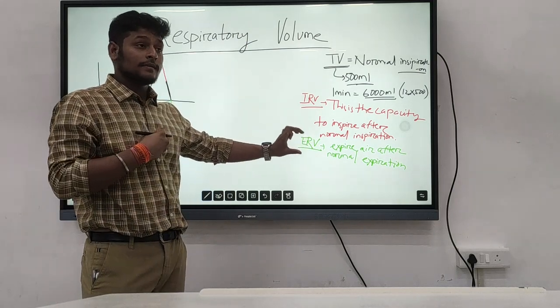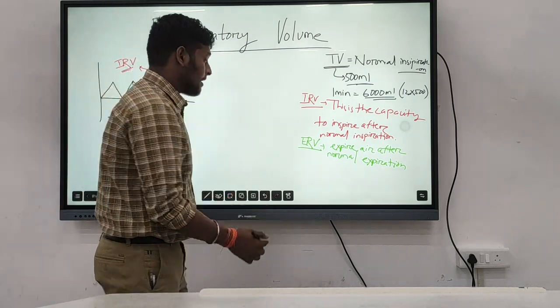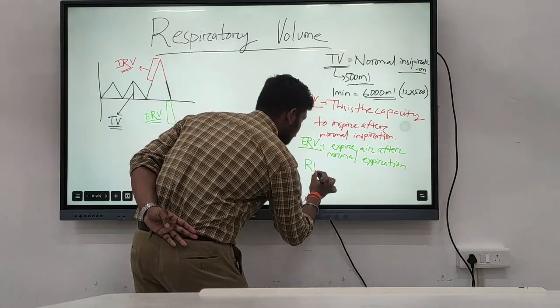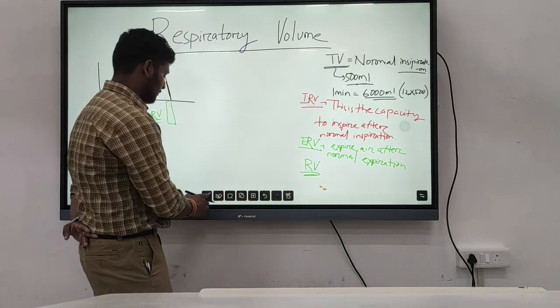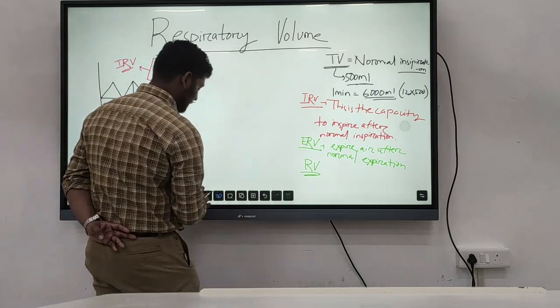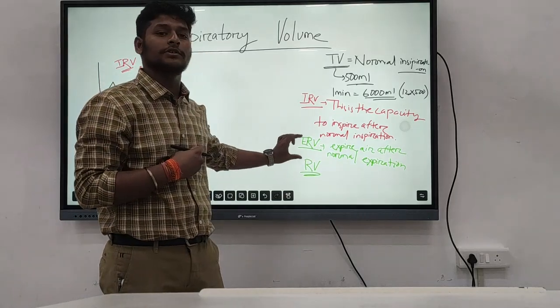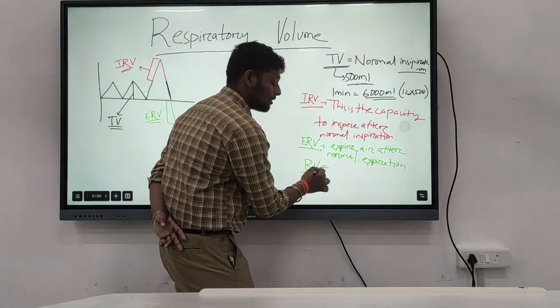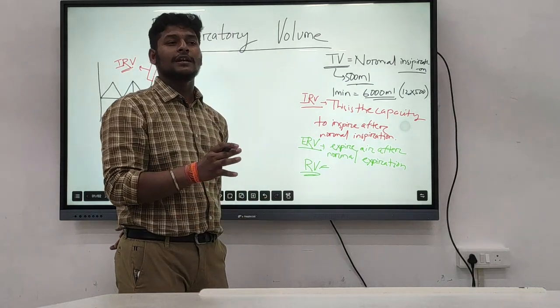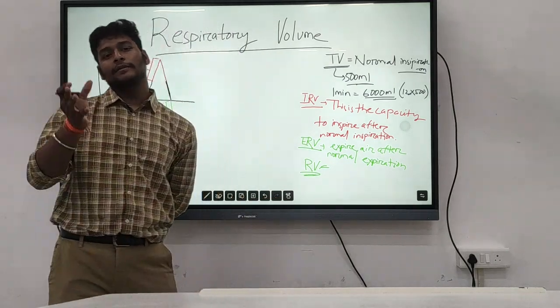And our lungs, after that expiration, still have some reserve volume. Some amount of air remains inside our lungs after the forceful expiration, and that is known as the reserve volume. The reserve volume is important in our lungs to prevent them from collapsing.